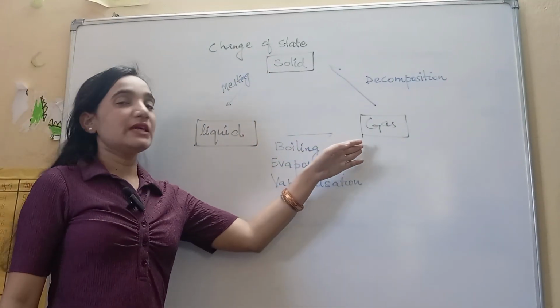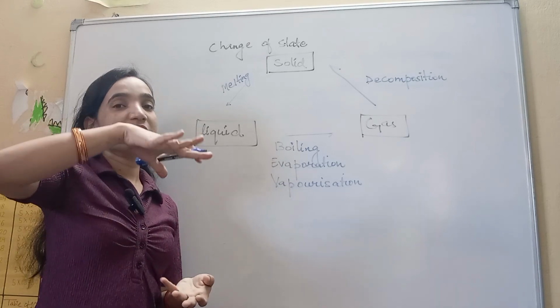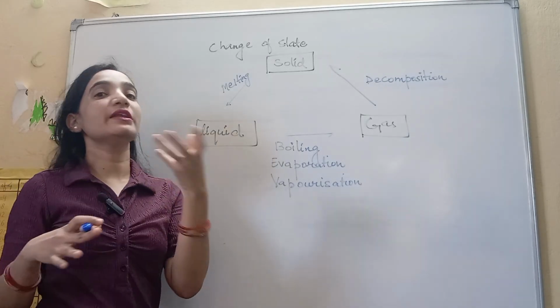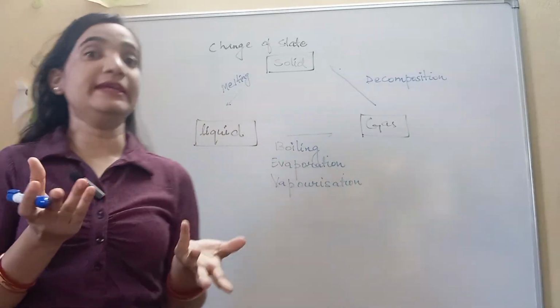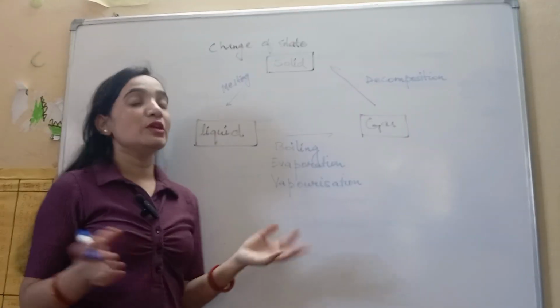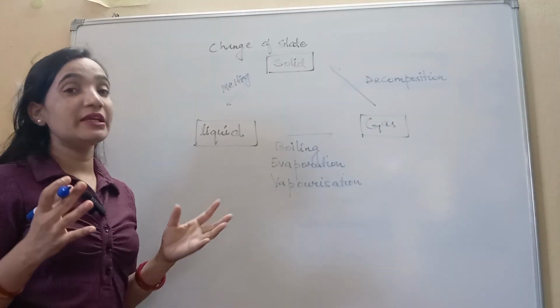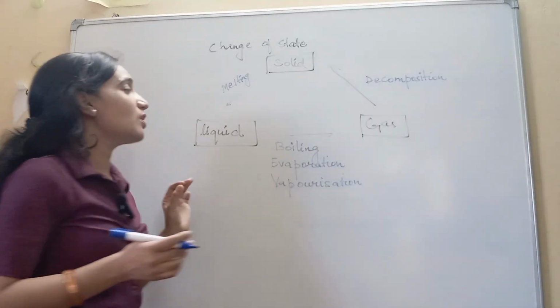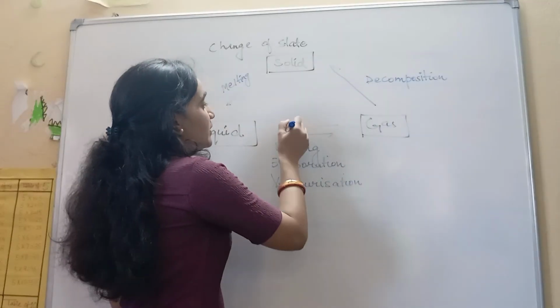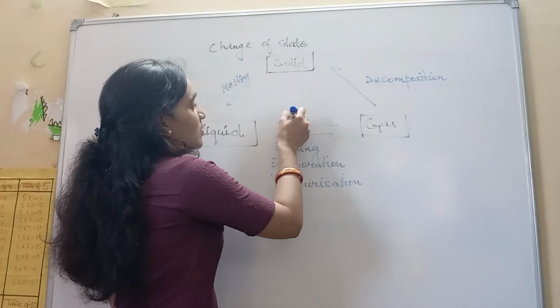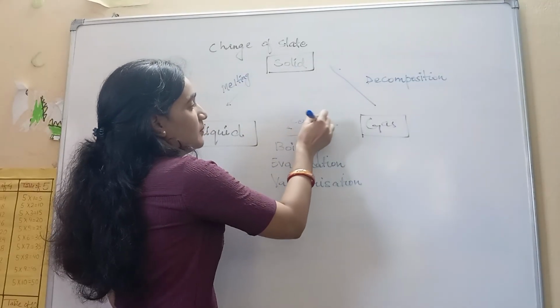Again, if the water is boiling and we are keeping some lid over there, we will find that tiny droplets are there on the lid. So actually what is happening, a lot of gas molecules are combining with each other to make tiny droplets of water. So that process is called condensation.